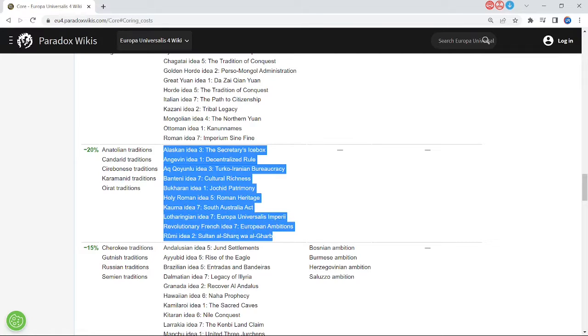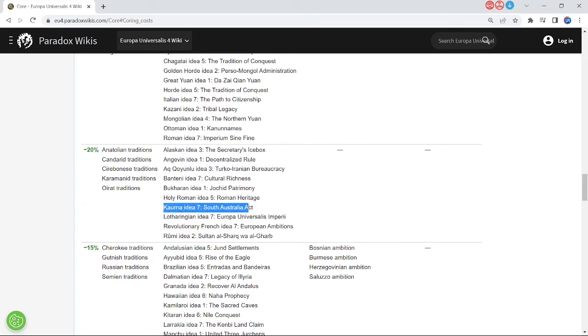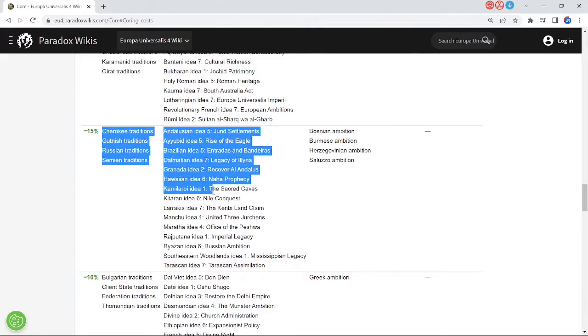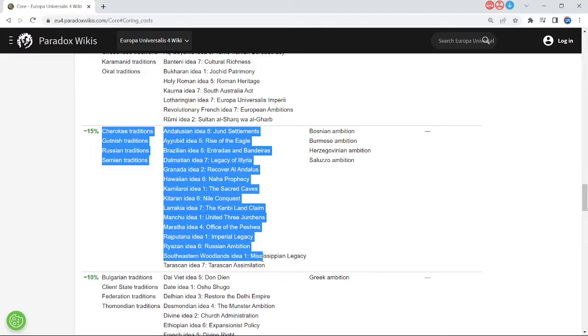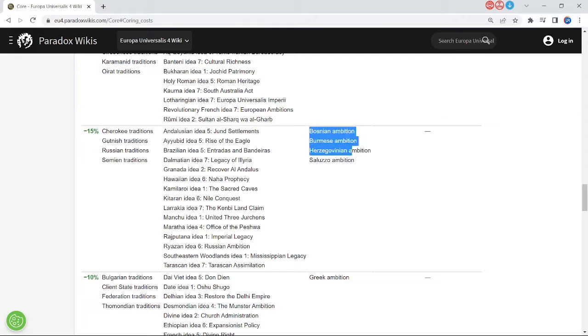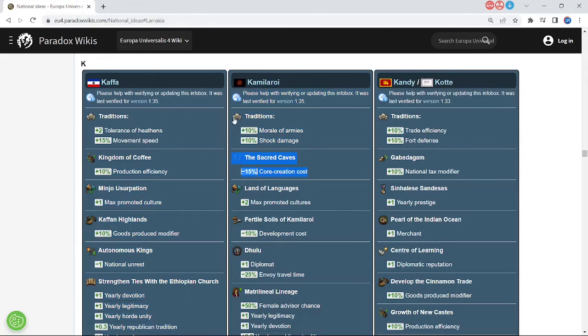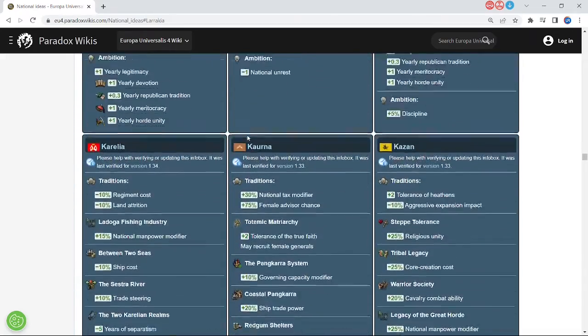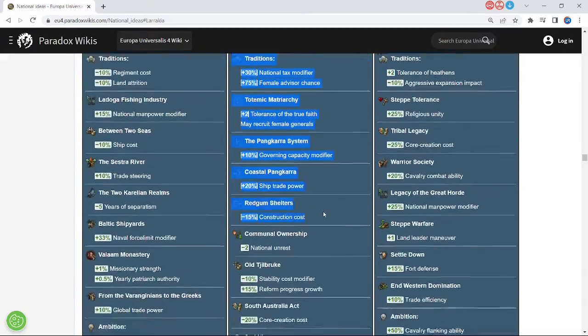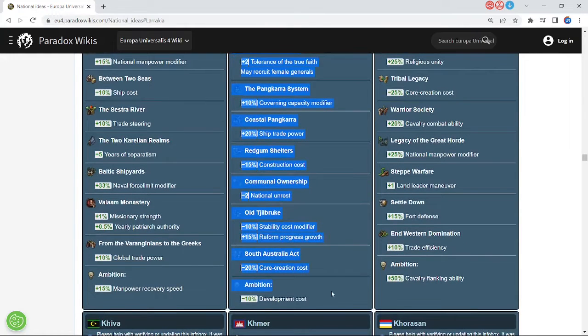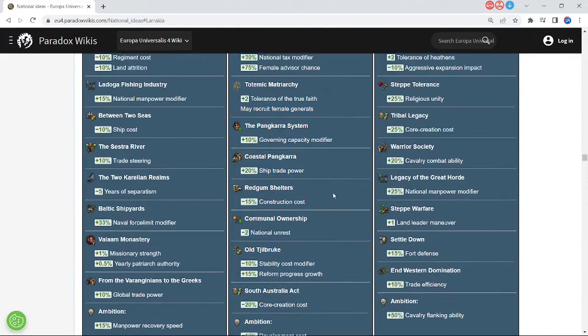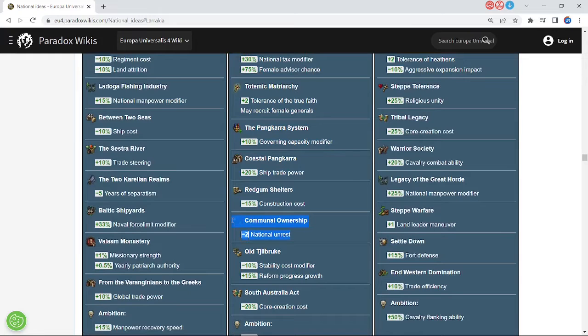So that could go down to like 10%, it could go down to like 3% in some cases with the Begals, right? But today, we are just going to focus on subtractive coring costs that you can get from like horde ideas, Kazan ideas, Ottoman ideas, Italy, some of these endgame tags and hordes, right? And you can get it from adaptability, which is an administrative national idea that anybody can choose. You can get it from Holy Roman Empire, a reform called Reform the Hofgericht, and that'll give you, as the